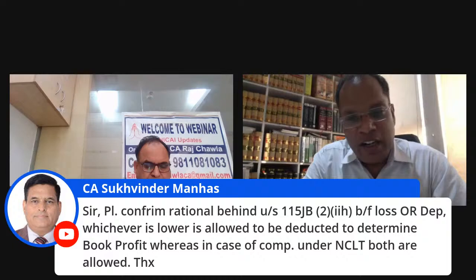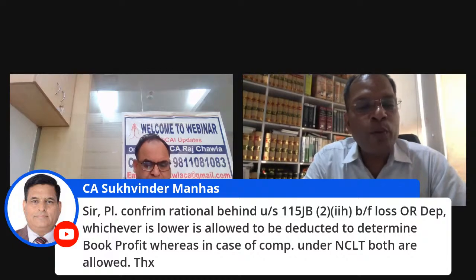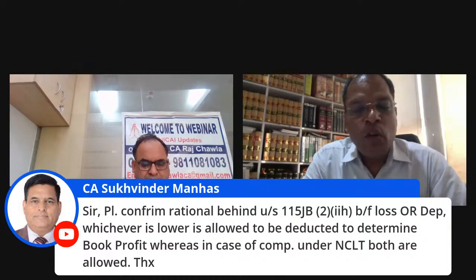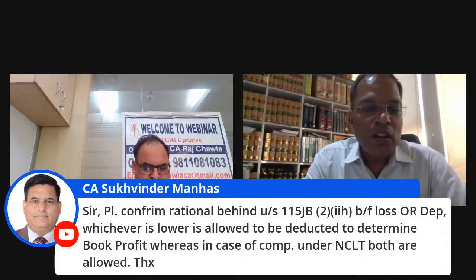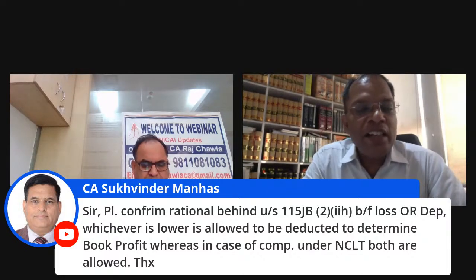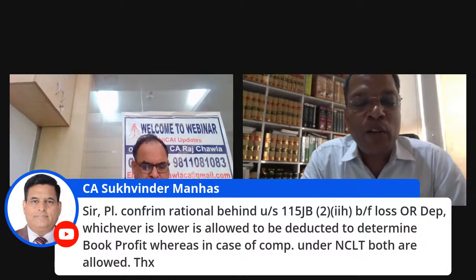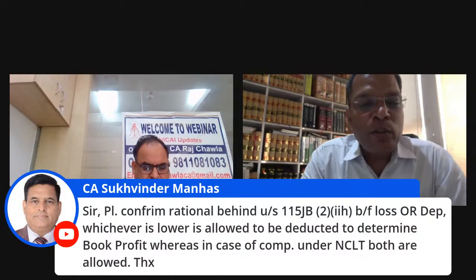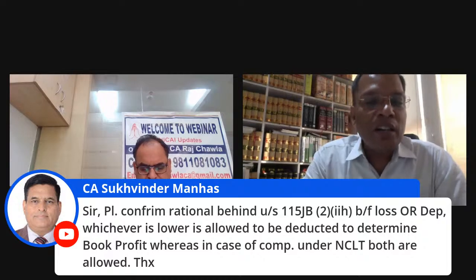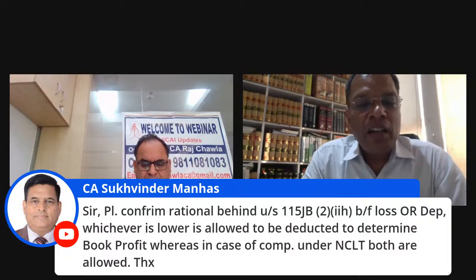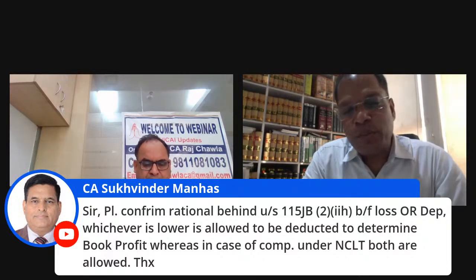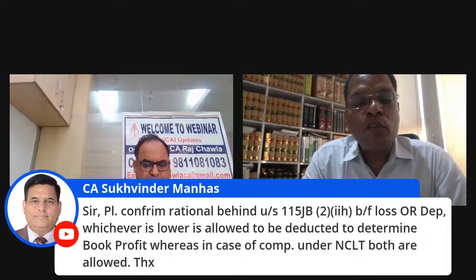Yes, you are 100% right. Whichever is lower will be allowed here, whereas in the case of a company under NCLT, both are allowed. The purpose of the NCLT is something different, sir. The purpose of the NCLT is not calculating the book profit. The purpose of the NCLT is to determine the valuation of the company. Here we are not determining the valuation of the companies. We are determining the book value for the purpose of paying the tax.